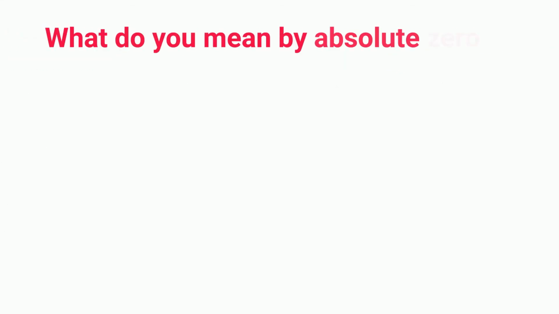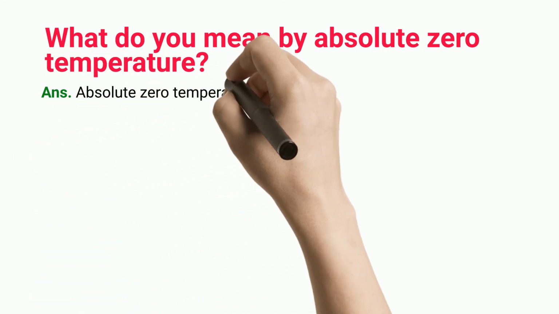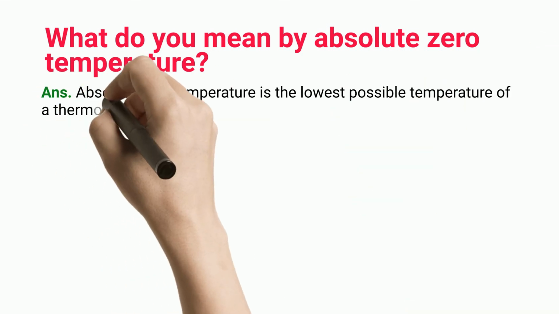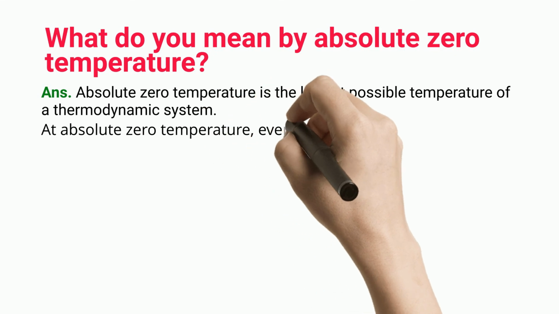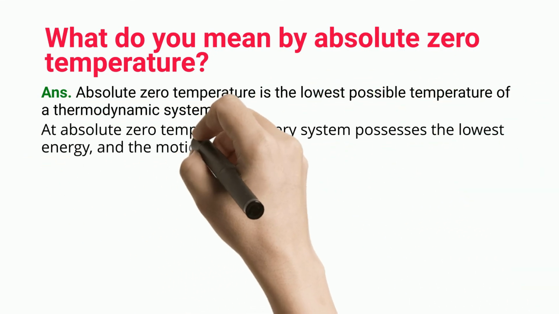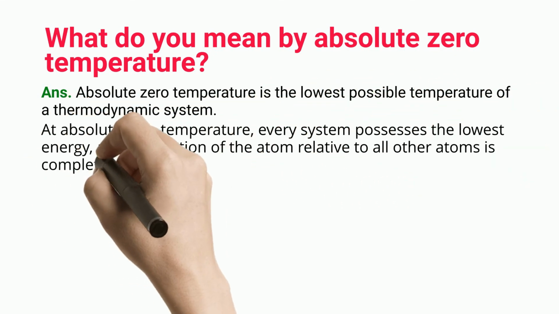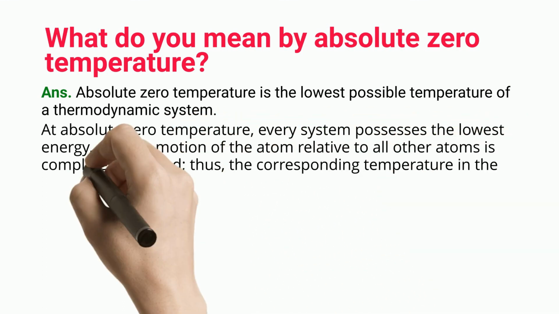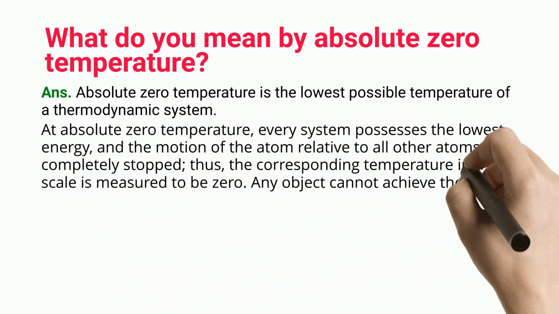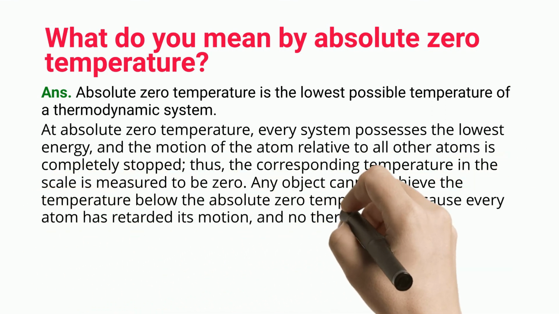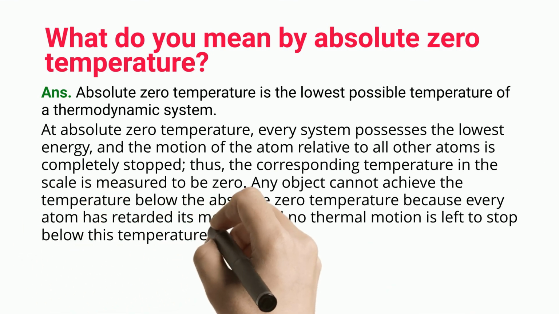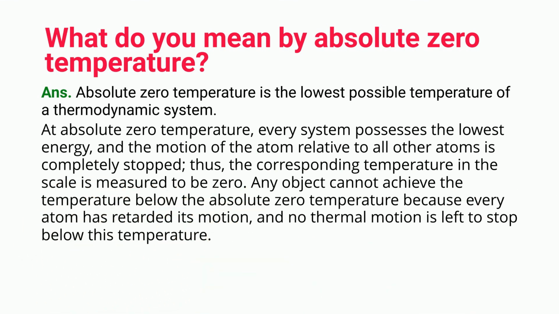What do you mean by absolute zero temperature? Absolute zero temperature is the lowest possible temperature of a thermodynamic system. At absolute zero temperature, every system possesses the lowest energy, and the motion of the atom relative to all other atoms is completely stopped. Thus, the corresponding temperature on the scale is measured to be zero. Any object cannot achieve a temperature below absolute zero because every atom has retarded its motion, and no thermal motion is left to stop below this temperature.